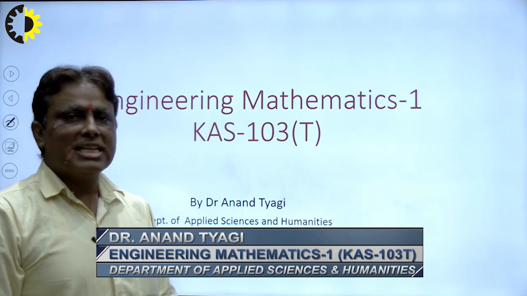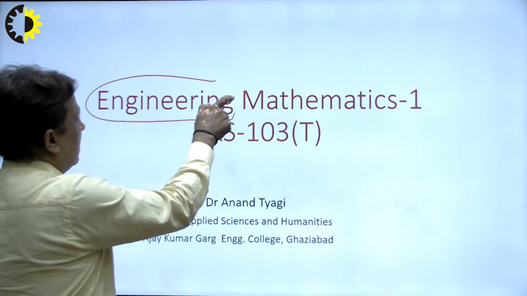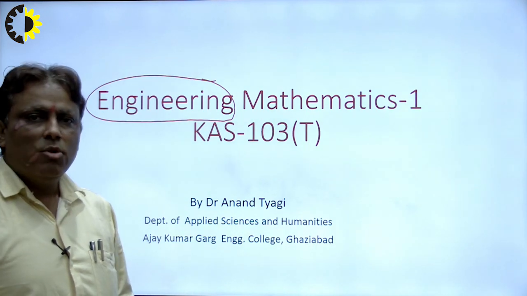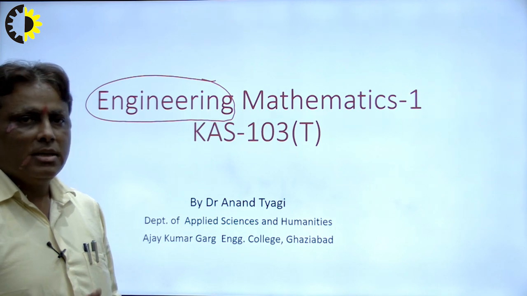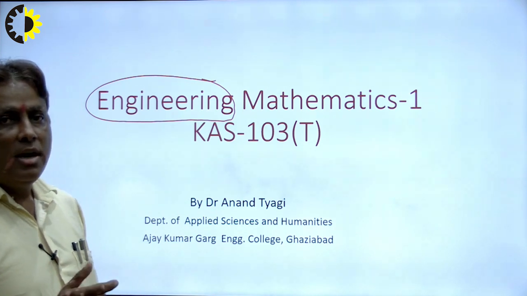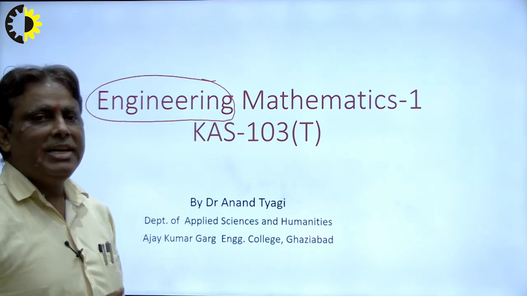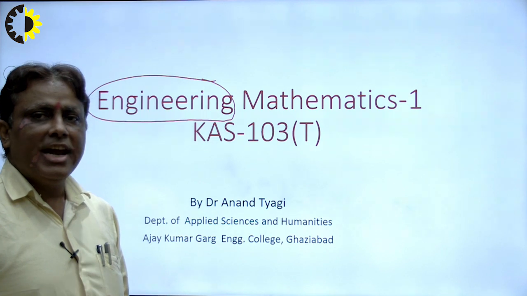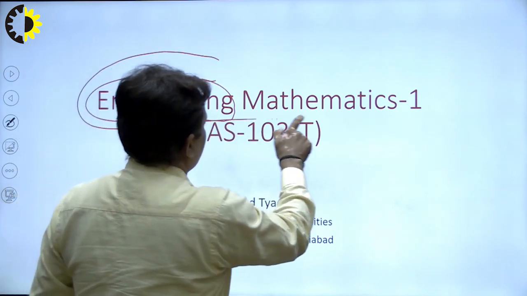First of all, I explain here what is engineering, and then what is engineering mathematics. A mechanism of physical science which is soluble by mathematics is known as engineering. Now, what is engineering mathematics? A mathematics whose application in our daily life as well as in our engineering and technology is known as engineering mathematics.